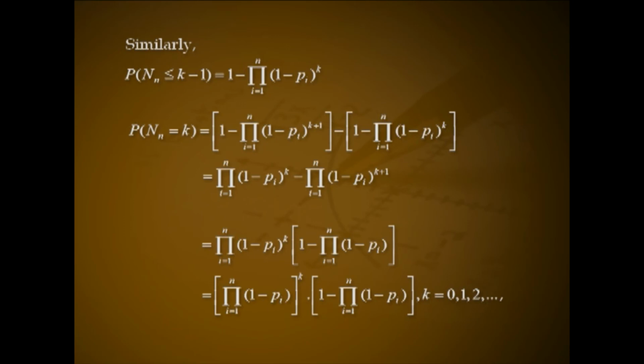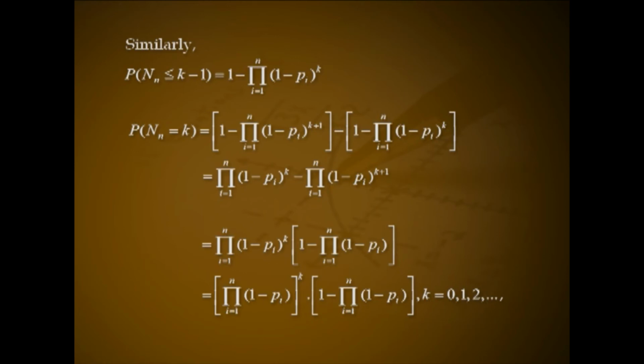Similarly, P(Mn less than or equal to k - 1) equal to 1 minus the product over i from 1 to n of (1 - pi) all raised to k. Therefore, P(Mn = k), that is equal to 1 minus the product of (1 - pi) all raised to k + 1 minus of 1 minus the product of (1 - pi) all raised to k, that is